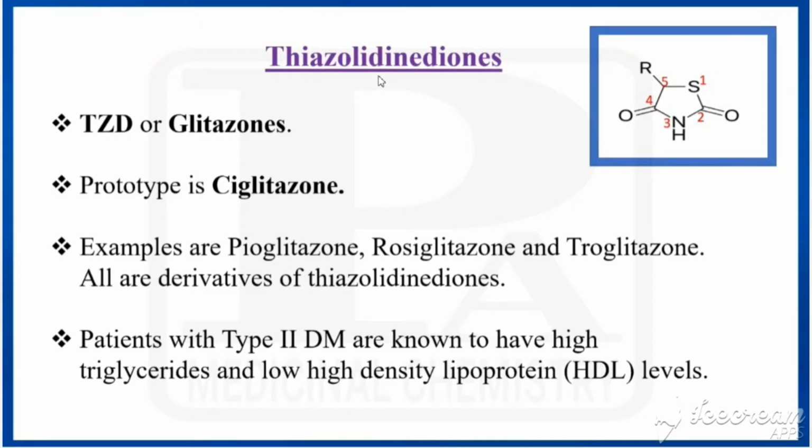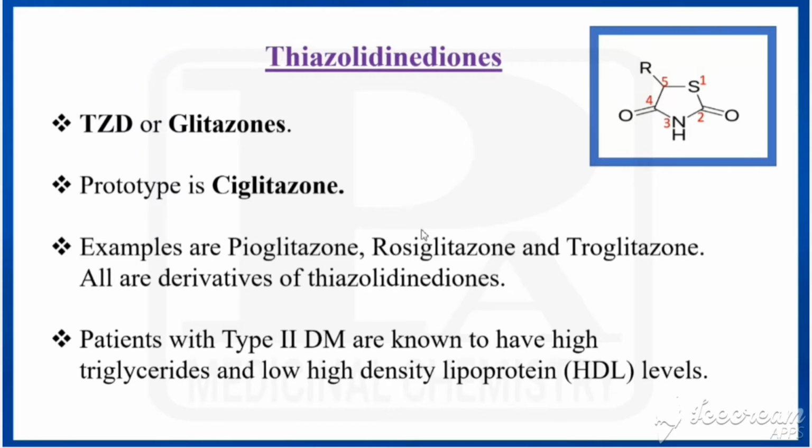Dear students, in this class we are going to see thiazolidinediones as anti-diabetic agents. These are otherwise called TZD or glitazones. The prototype of this type is ciglitazone. The examples coming under this are pioglitazone, rosiglitazone and troglitazone, but all are derivatives of thiazolidinediones. These are used in the treatment of type 2 diabetes mellitus.